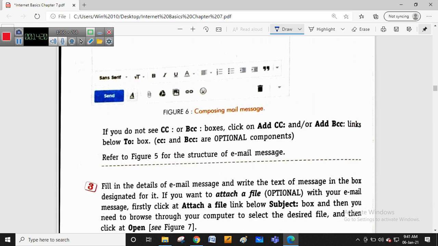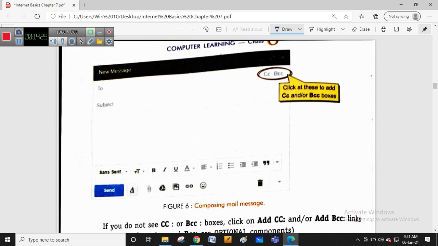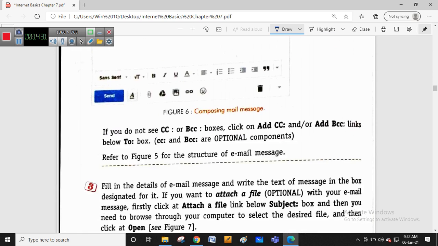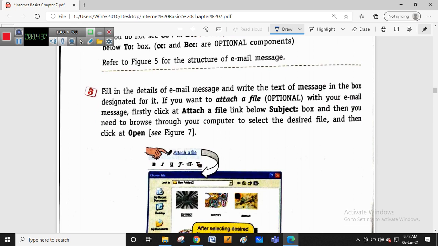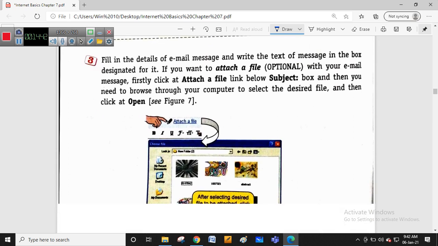If you do not see the CC or BCC boxes, click the add CC or add BCC links below the To text box. Next, fill in the details of the email address, write the text of the message, and use the box designated if you want to attach a file to the mail.